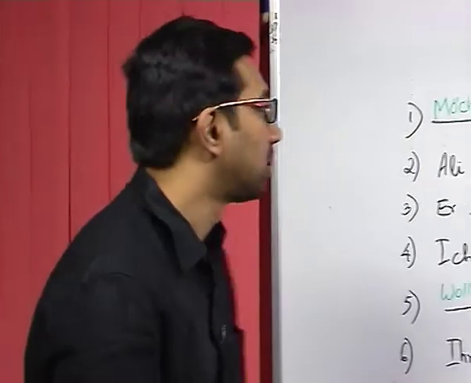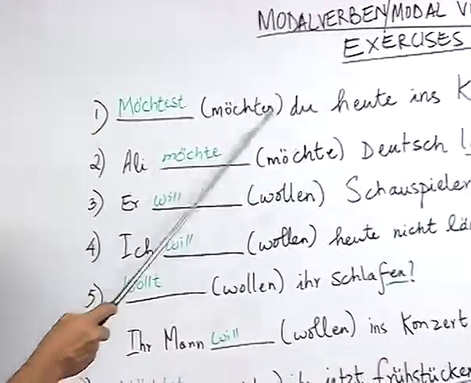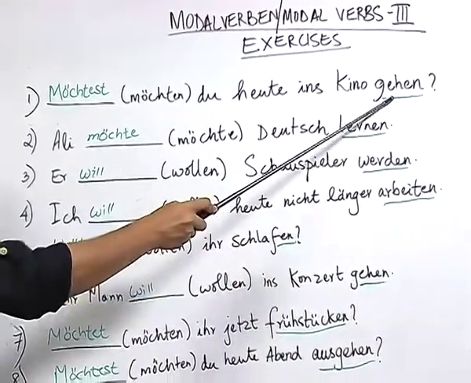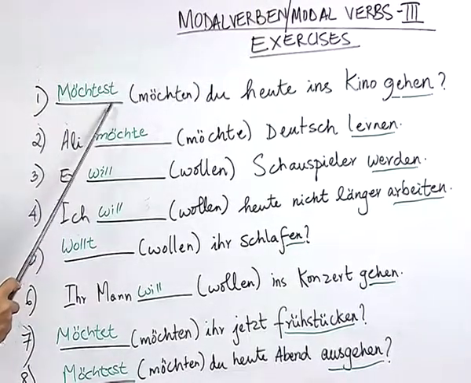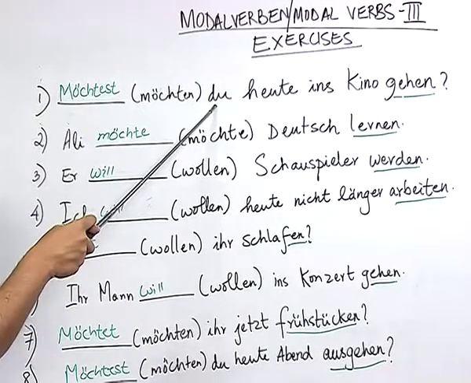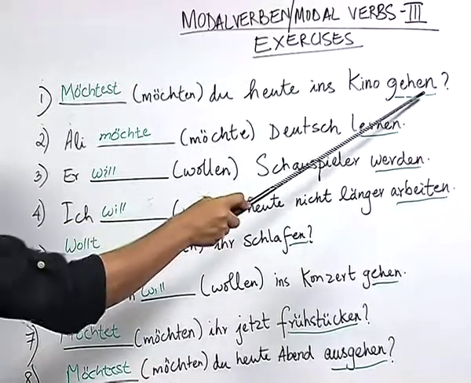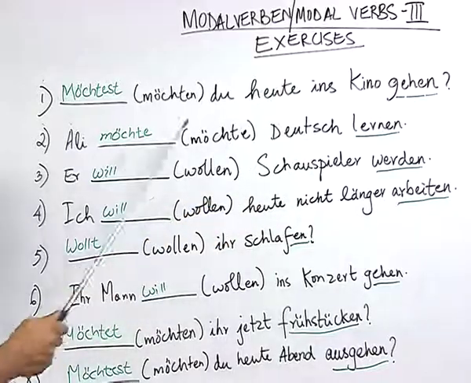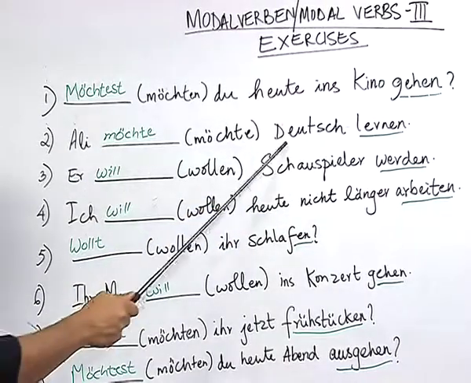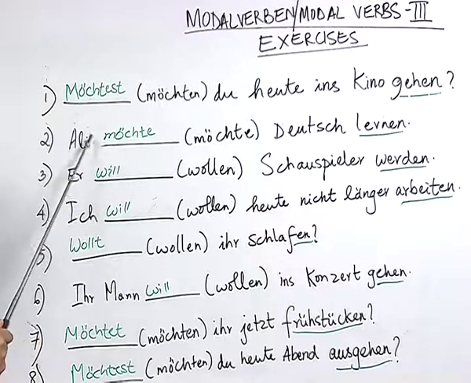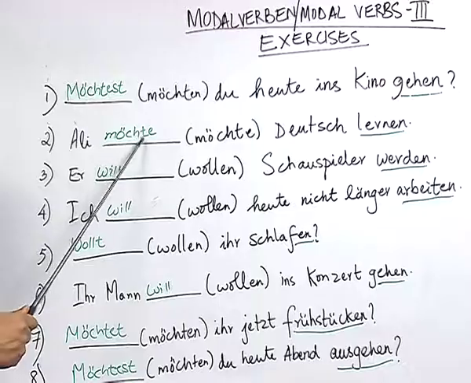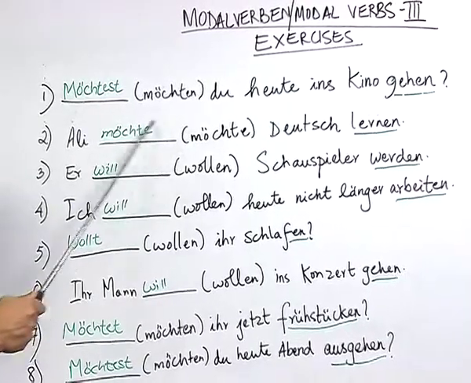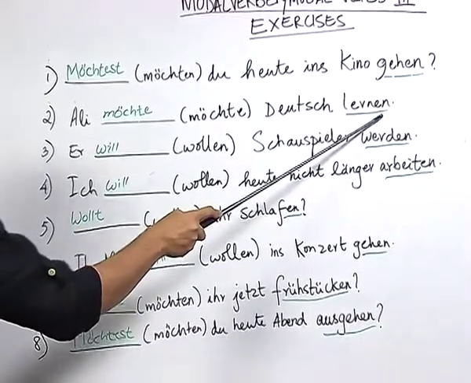Now, let us look at the answers given by the student. Möchtest du heute ins Kino gehen? Here we had the verb möchten in the infinitive form. The student correctly conjugated it according to the pronoun du and also marked the verb at the end in the infinitive form. Ali möchte Deutsch lernen. Here also the student correctly identified that the given noun is in the third person singular and wrote the correct conjugation of the verb möchten and also marked the verb at the end.